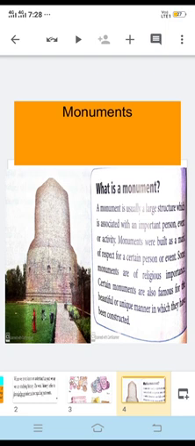So if we go to any such places, we can get a lot of information about the past. You must have visited with your parents or as a school trip, where you must have seen such buildings.